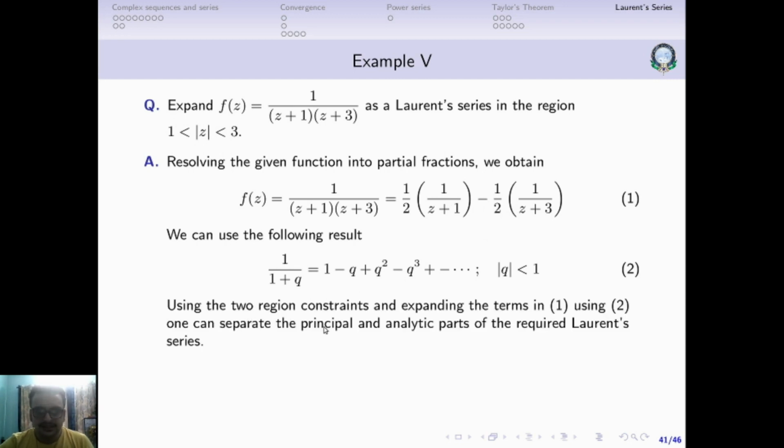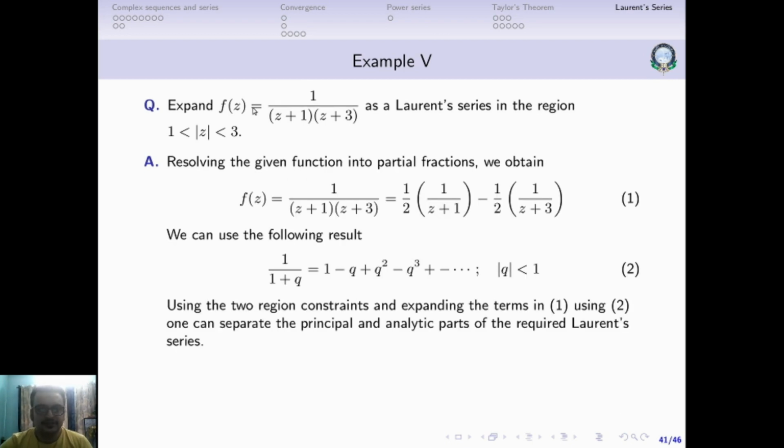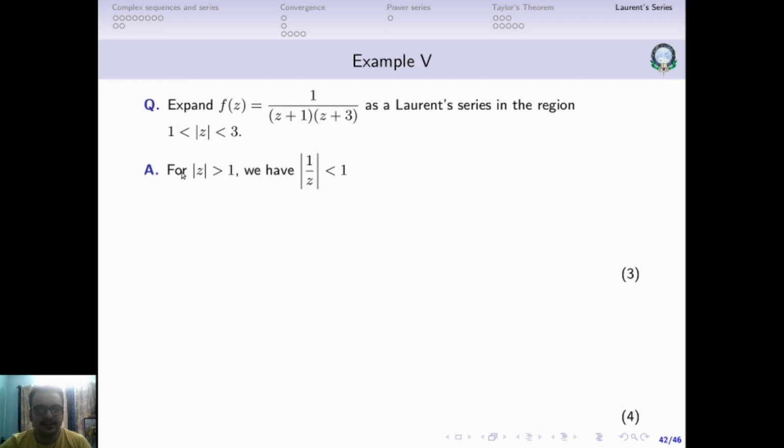So using the two region constraints and expanding the terms in 1 and 2, we can separate the principal and analytic part of the required Laurent series. First we'll take this part, that is, 1 less than modulus z is the same as modulus z greater than 1. So from modulus z greater than 1, we have 1 by modulus of 1 by z.